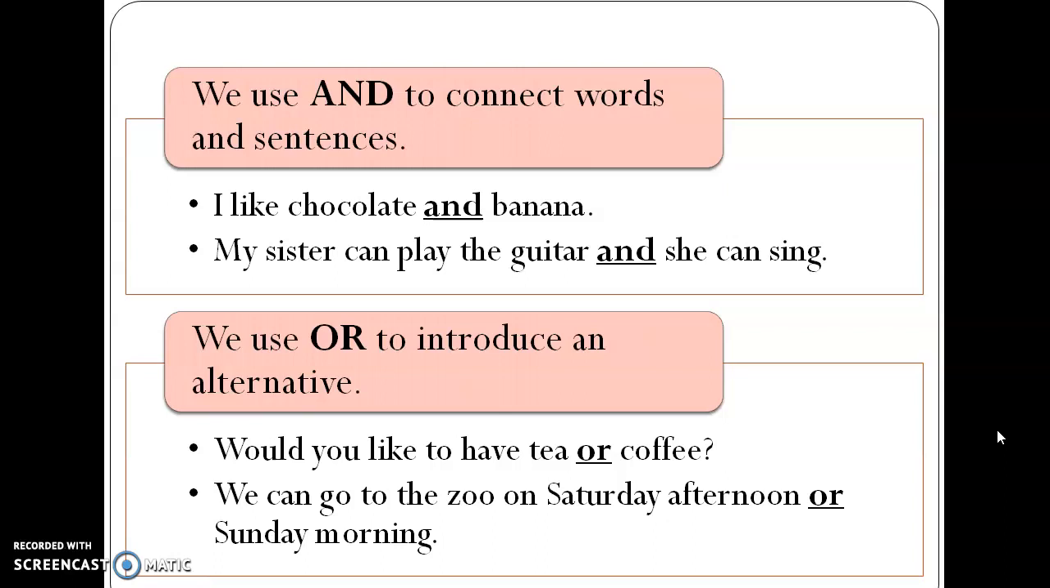Now pick up your pencil and your paper and I want you to write one example of each conjunction. Have you done it? I hope so you have done it and done it correctly as well. Now let's move to the next conjunction.